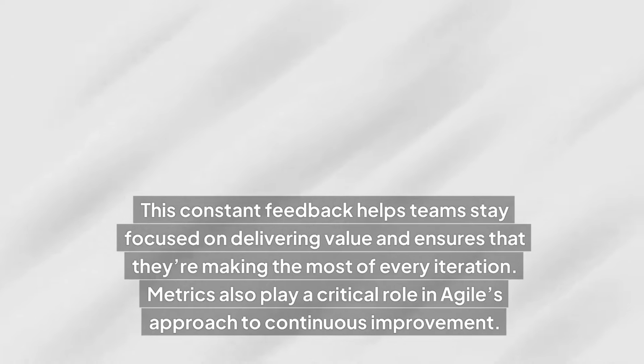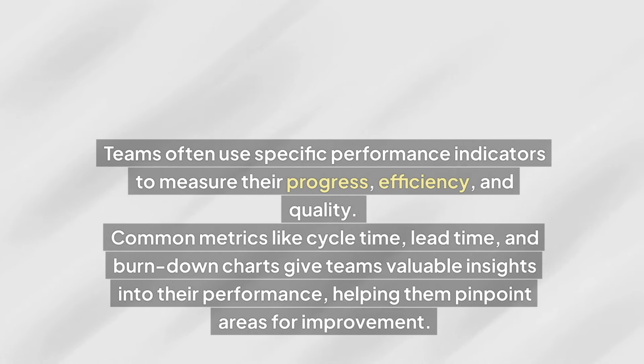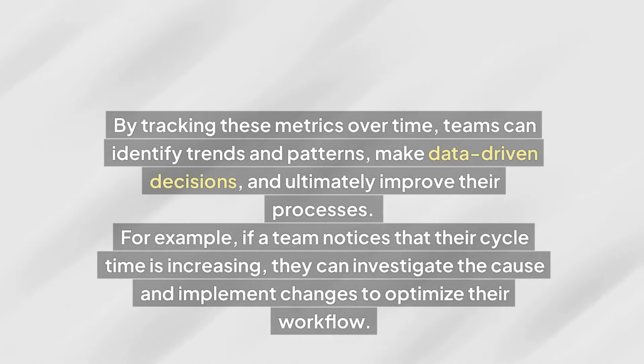Metrics also play a critical role in Agile's approach to continuous improvement. Teams often use specific performance indicators to measure their progress, efficiency, and quality. Common metrics like cycle time, lead time, and burn-down charts give teams valuable insights into their performance, helping them pinpoint areas for improvement. By tracking these metrics over time, teams can identify trends and patterns, make data-driven decisions, and ultimately improve their processes. For example, if a team notices that their cycle time is increasing, they can investigate the cause and implement changes to optimize their workflow.